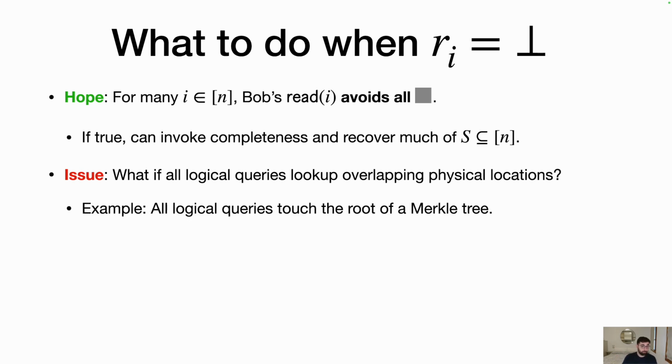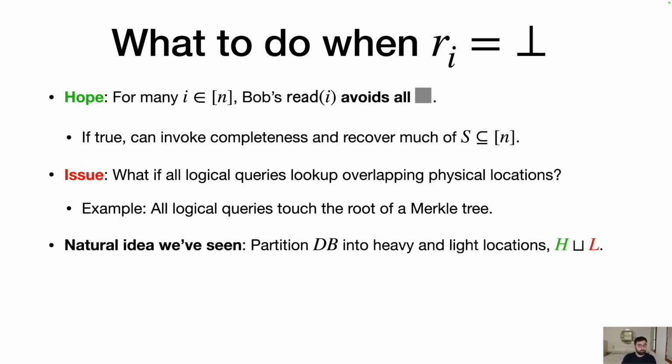For example, in a Merkle tree, this happens. Every logical query is going to induce physical queries that all touch the root of a Merkle tree. And so they're all going to touch the gray cell, and so there's no hope. But of course, a natural idea we've seen is to partition this database into heavy and light locations, similarly to how DNRV does. We'll call them H and L.